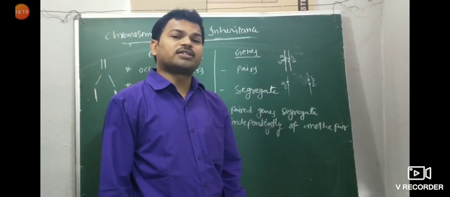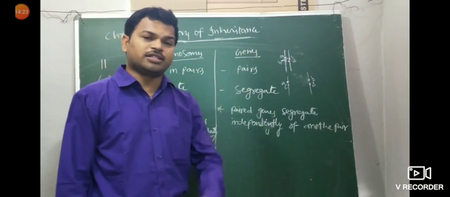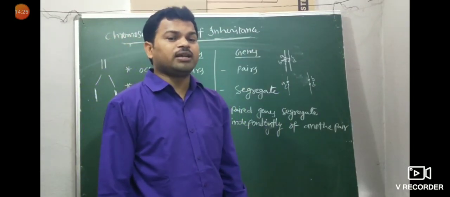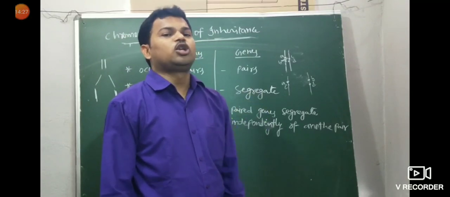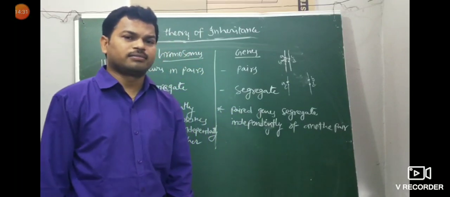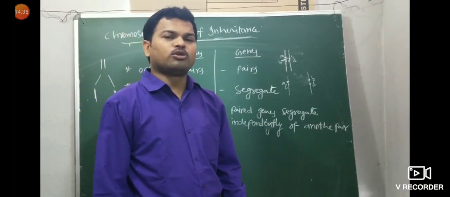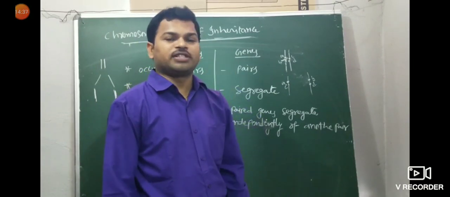In telophase, the nuclear membrane and cell organelles that disappeared reappear. Finally, cytokinesis leads to two daughter cells. There is no change in chromosome number. That's why it is called equational division.